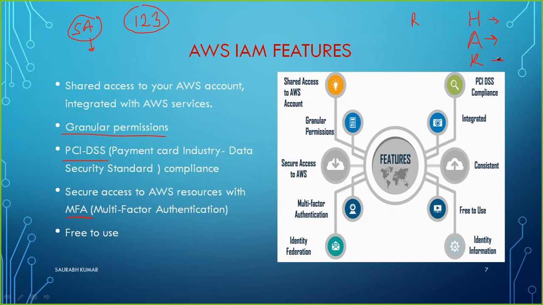Then K is something which you know, like a password, it comes under the category of know. You know the password, you know the PIN number. And H means it can be something you have, maybe you have given a card to your user that will be required whenever you want to do any kind of login. For example, when you go to the ATM to withdraw money, you have something. What you have?